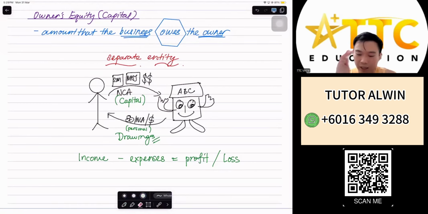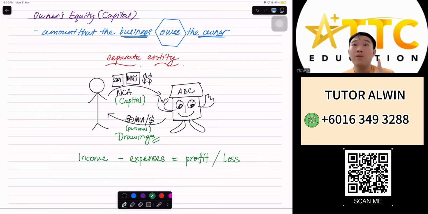All the capital, everything as a whole: the opening capital and the closing capital. We have our opening capital plus any additional capital that we put inside the company. We add the profit or subtract the losses, then subtract the drawings, and you get your closing capital. So this is our owner's equity. And once the company closes, through bankruptcy or because you don't want to do business anymore, you pay off all the debts, and whatever is left, you take out.